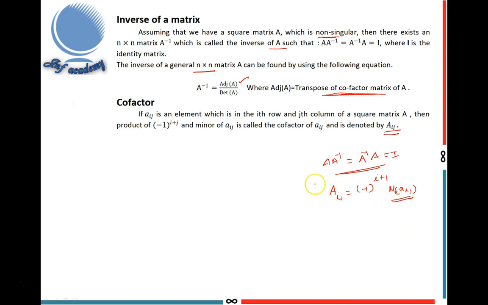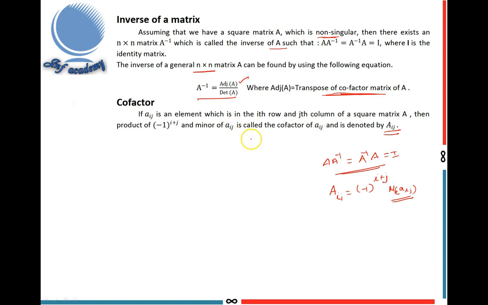So cofactor is the product of minor and minus 1 whole power i plus j. This is the cofactor. Combine all the cofactors, we get the cofactor matrix. Then take the transpose, I get the adjoint of A. So this is the formula for finding the A inverse: A inverse equals adjoint of A divided by determinant of A.